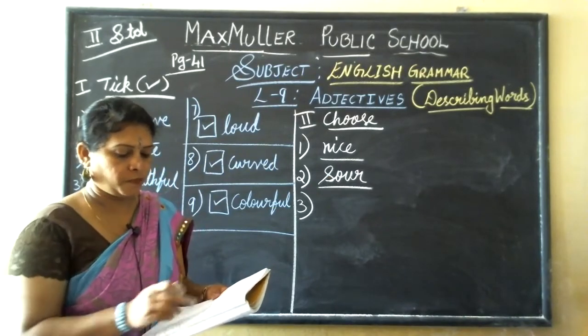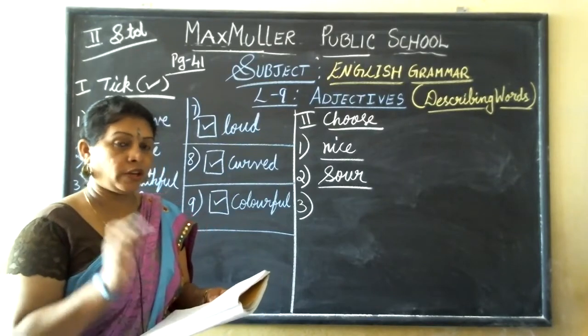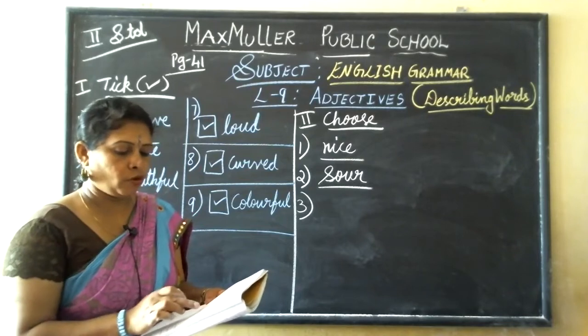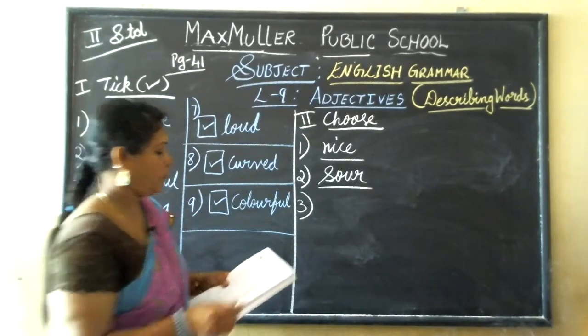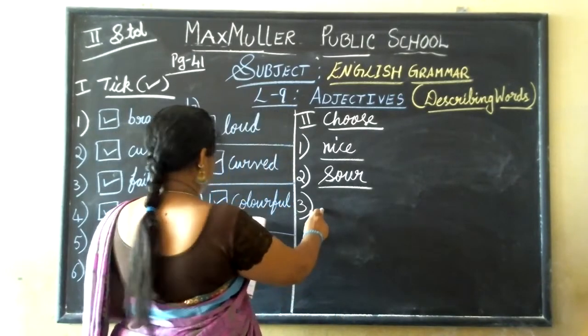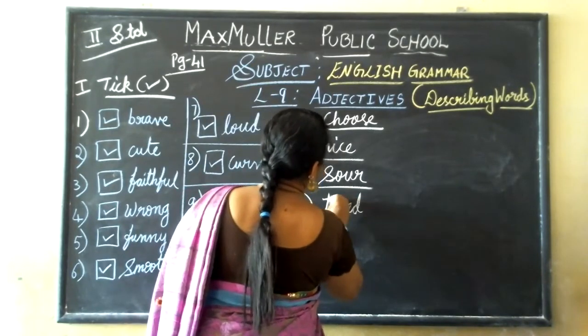This chair is comfortable. Ashoka was a great king. A strong wind blew. The class is quiet. Okay. So third one, he looks tired. T-I-R-E-D. Tired is the correct answer.